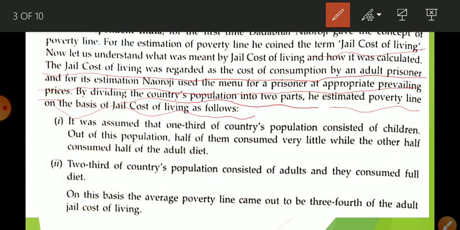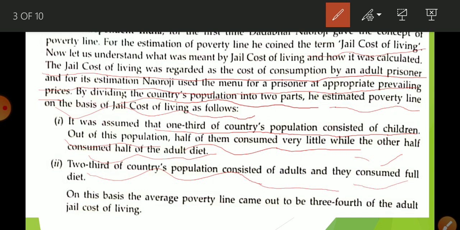It was assumed that one third of the country's population consists of children. Out of this, half of them consumed very little while the other half consumed an adult diet. Two-thirds of the country's population consists of adults and they consumed a full diet. On this basis, the average poverty line came to be three-fourths of the adult jail cost of living.